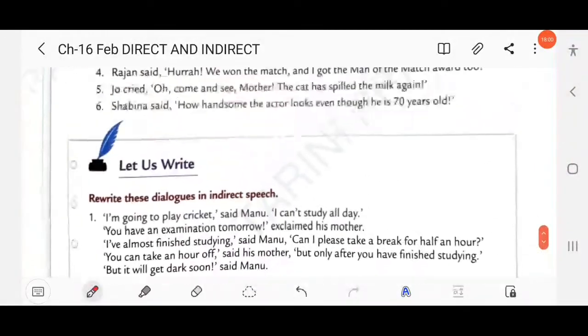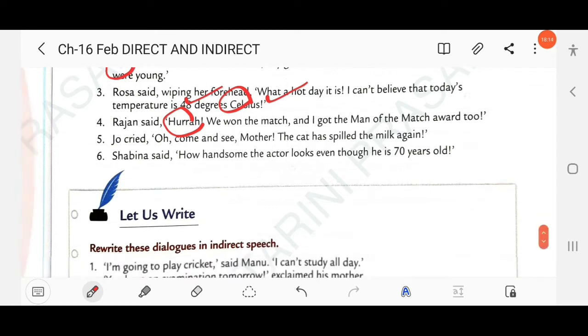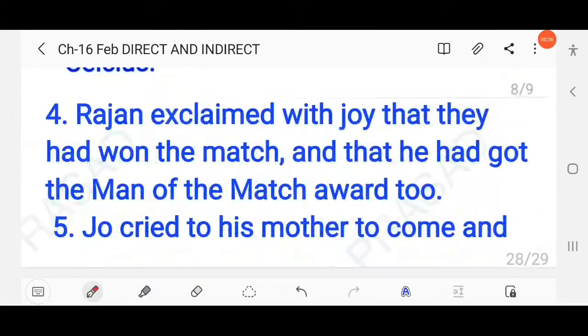Then next question here: Ranjan said, hooray, we won the match and I got the man of the match award too. Here it expresses joy, pleasure, happiness. So you have to write exclaimed with joy: Ranjan exclaimed with joy that they had won the match and added that he had got the man of the match award too.